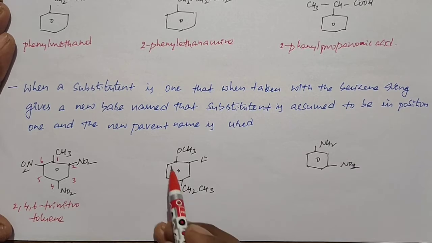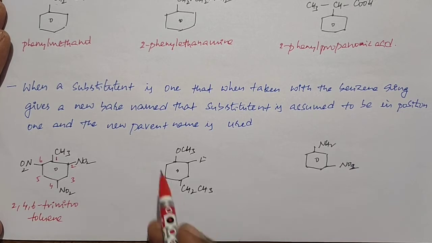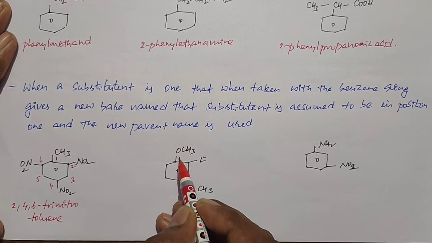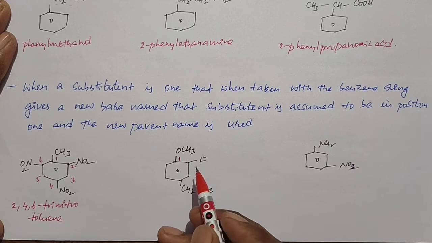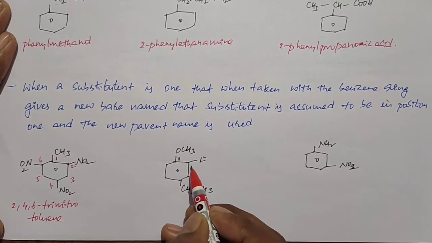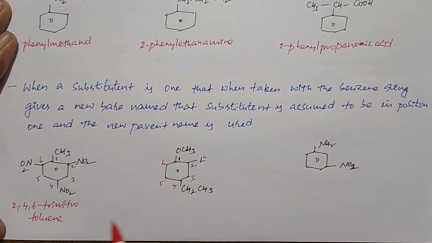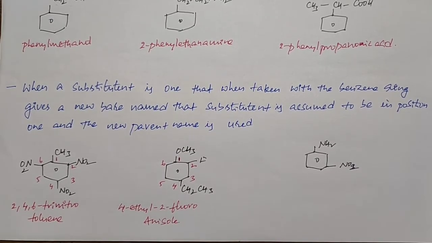Okay, when you go to the next one, here the methoxy group present on the benzene ring we call anisole. So here the methoxy group is considered as the main substituent, and we start numbering from the methoxy group. When you go towards fluorine, we get the least sum of the positions. So then 1, 2, 3, 4, 5, 6. Then the name of the compound is 4-ethyl 2-fluoroanisole. What is 4-ethyl 2-fluoroanisole?